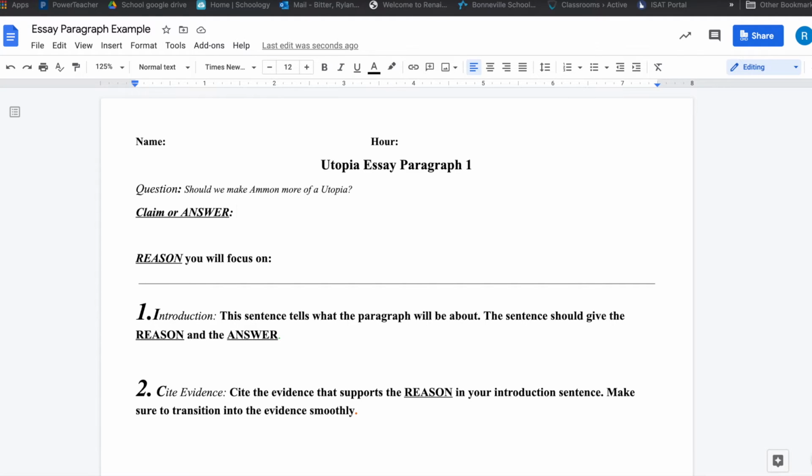Next, we are going to want to write our answer in. This can be our claim. Our claim is typically our answer to the question. In this case, no, we should not make Ammon a utopia, plus 3 reasons, because of 1, 2, and 3.